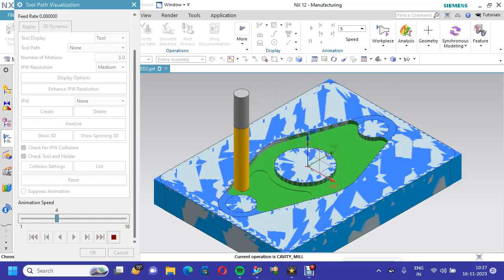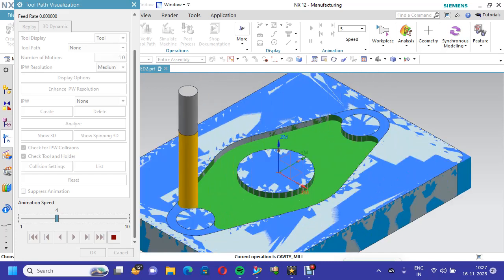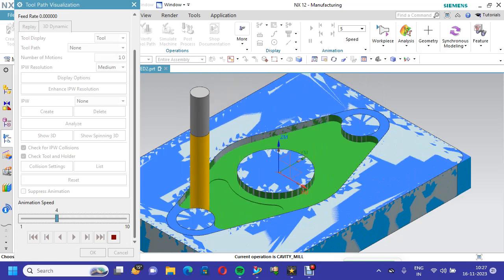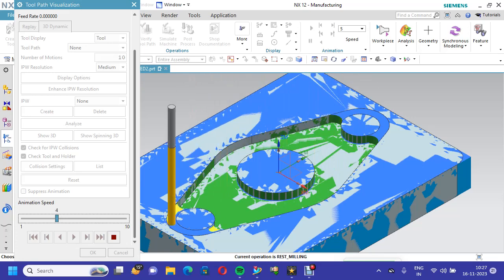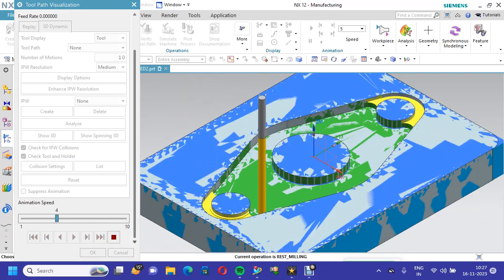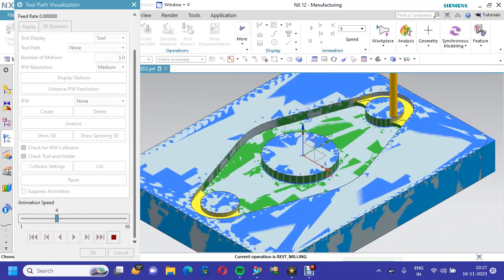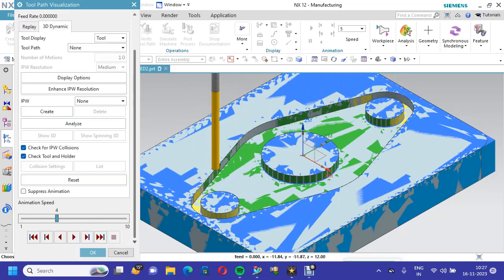It is not entering because the diameter 10 mm cannot enter these small areas. This material will be removed by using rest milling. This is the rest milling operation. The smaller tool, a diameter 4 mm end mill, comes and takes the remaining material left from the previous operations. Rest milling means the material left in previous operations will be removed by the current operation.